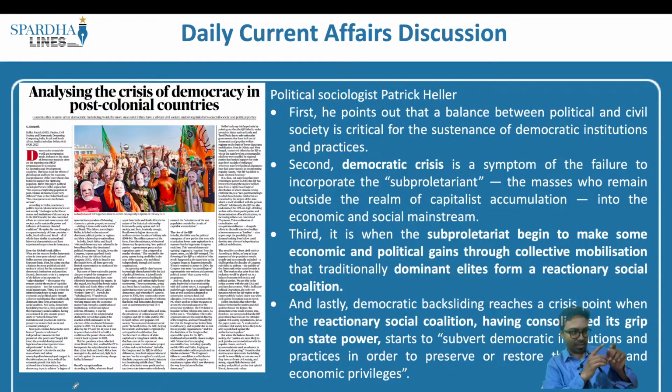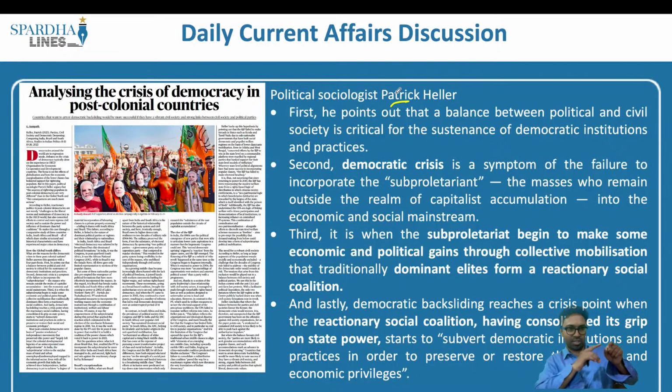We are going to understand that democracy is very important, and how the very idea of democracy has to be treated. If there is a certain imbalance in the society, this will lead to imbalance in the demography, and ultimately what we will witness is a democracy crisis, says this article. Let me explain this with what the author says. The author in this particular case brings in the perspective of the political sociologist Patrick Heller. Let me simplify this entire process for you.